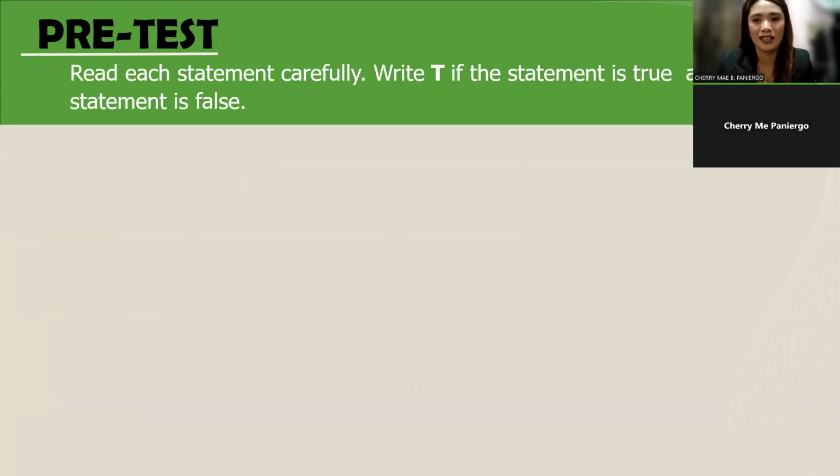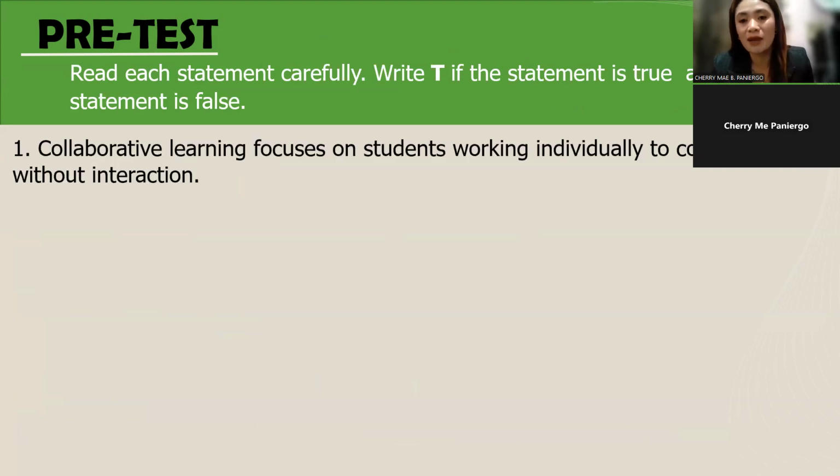So, to begin, let me assess your prior knowledge about my topic. May I request everyone to get a scratch paper, or any paper will do, to answer the following questions. Let me read the direction first. Read each statement carefully, then write T if the statement is true and F if the statement is false. Number one, collaborative learning focuses on students working individually to complete tasks without interaction.